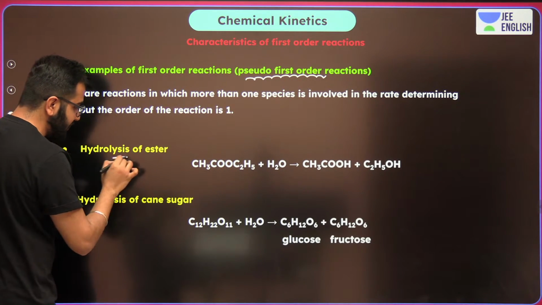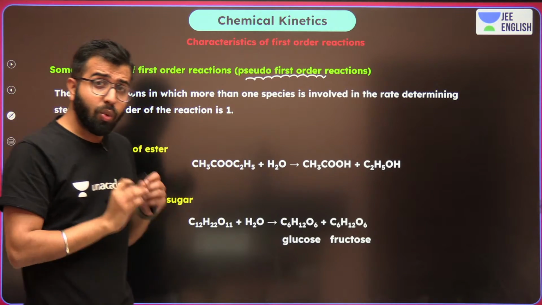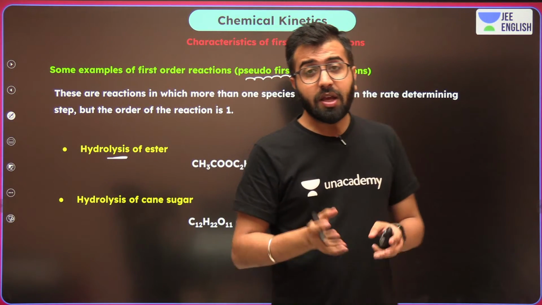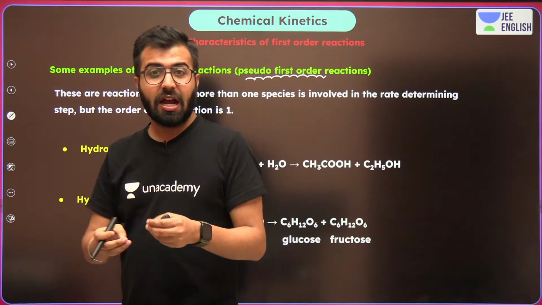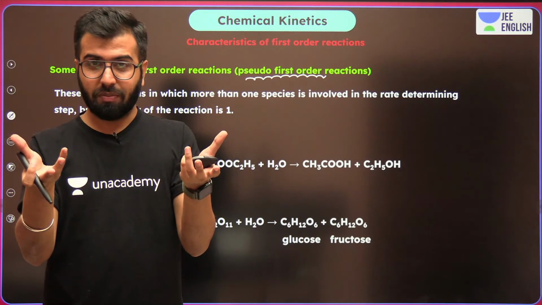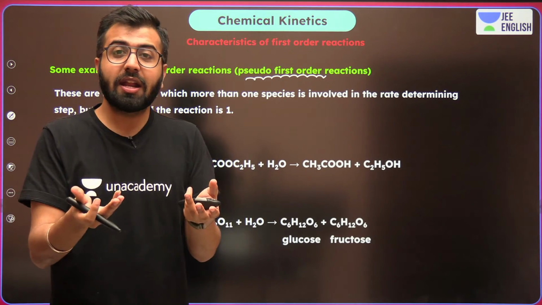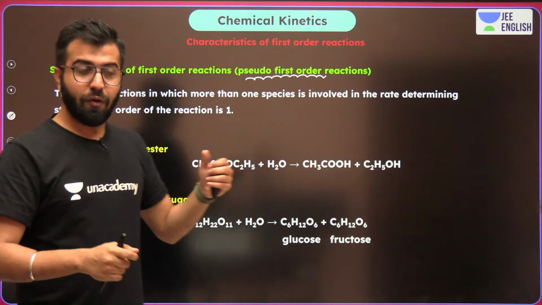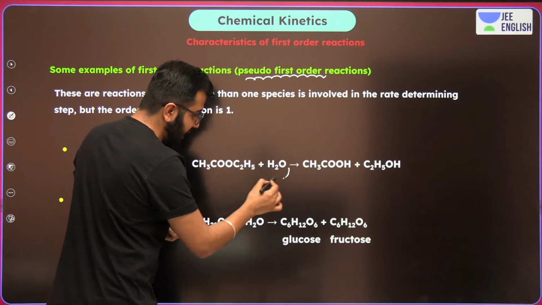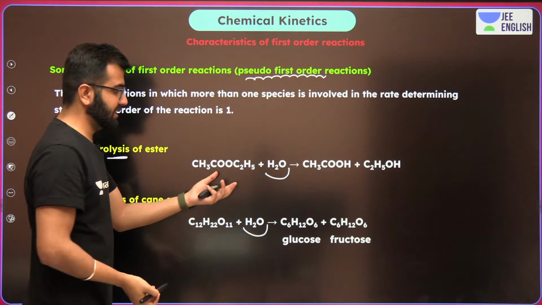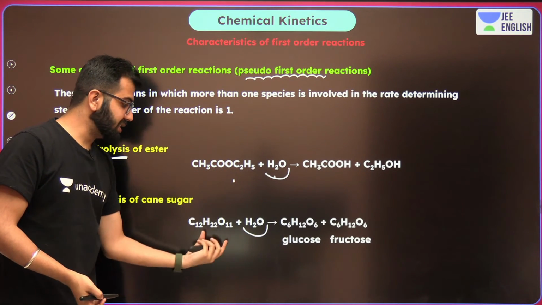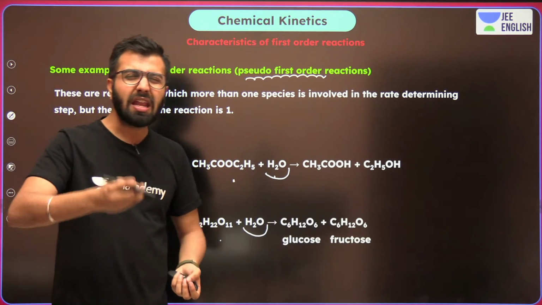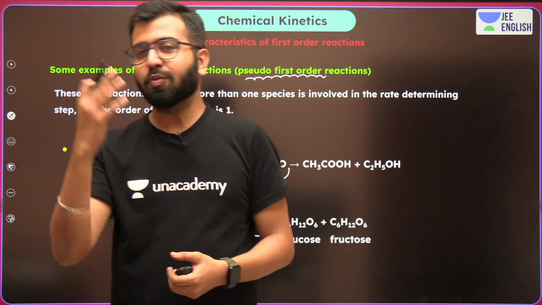So we're going to talk about pseudo first order reactions. The first one is hydrolysis of ester. What is a pseudo first order reaction? In the case of a pseudo first order reaction, the rate of the reaction depends upon more than one reactant, but one particular reactant is in too much excess. Let's say you have 10 liters of water, and you're putting the ester or the sucrose in a very, very small quantity, maybe 1 spoon in 10 liters.